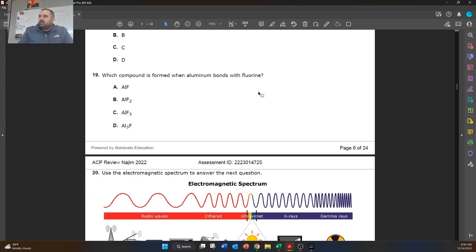Which compound is formed when aluminum bonds with fluorine? So what we know about aluminum is it has a +3 charge. Fluorine has a -1 charge. So how many fluorines do we need per aluminum? We're going to need 3. So we just crisscross. The aluminum gets 1, the fluorine gets 3. So our answer is going to be C.